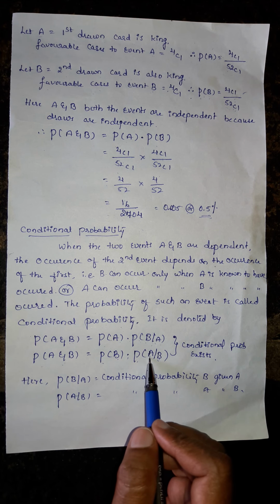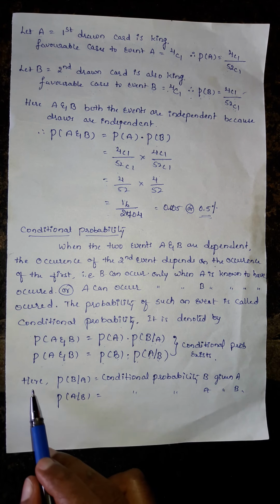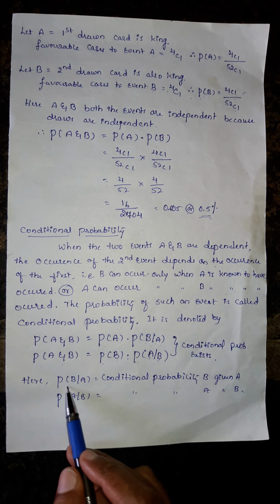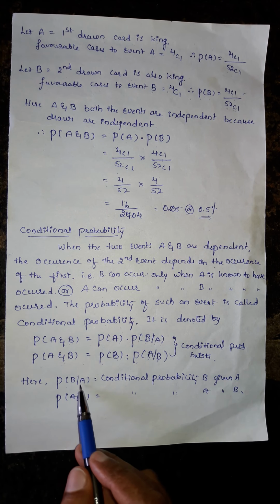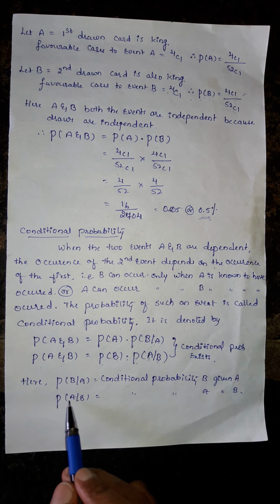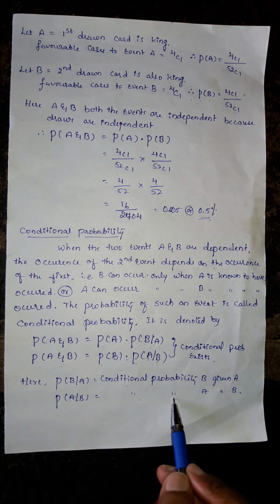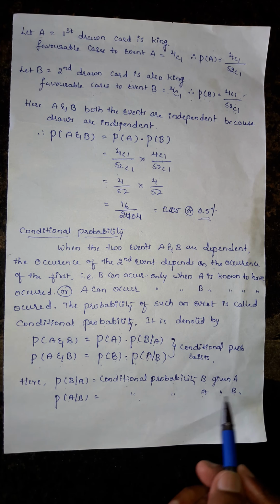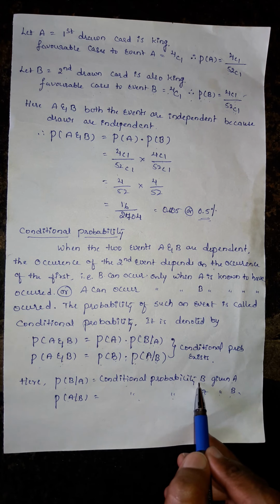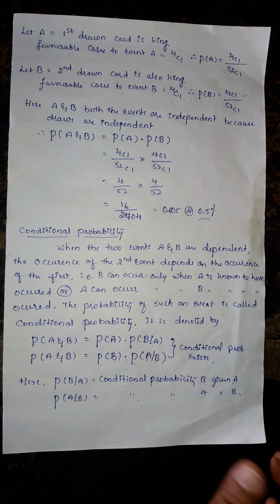After that we are going to know A. So here we specify B given A, that is conditional probability of B given A, and here A given B, that is conditional probability of A given B. A is known only when we already know B. B is known given A, like that.